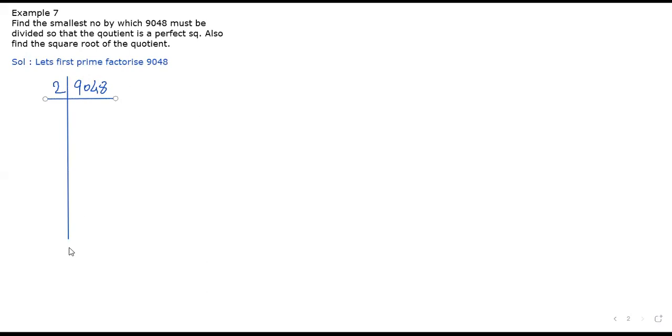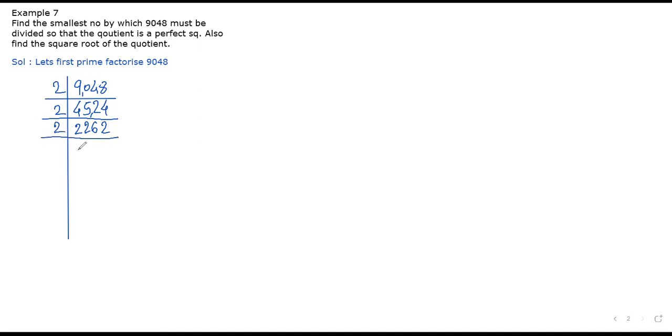So what is the answer? 4,524. 2 5s are 10. 2 2s are 4 and 2 4s are 8. Okay, 4,524, correct. Again by 2. 2 2s are 4. 2 2s are 4. Remainder is 1. 2 6s are 12 and 2 2s are 4. Okay.